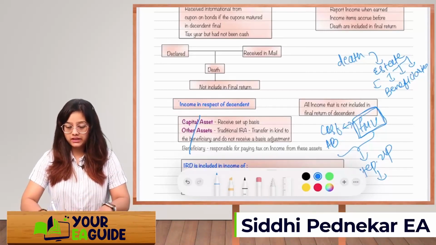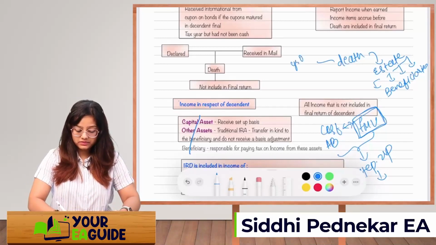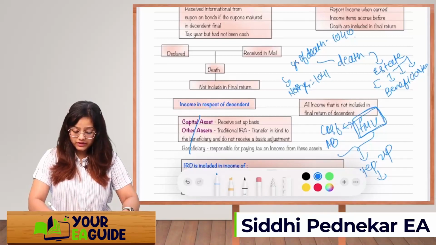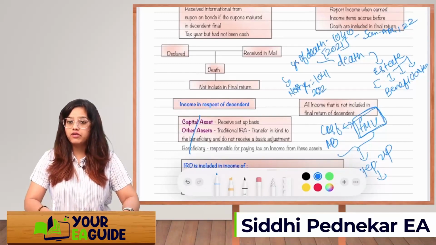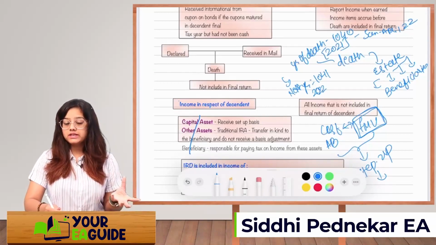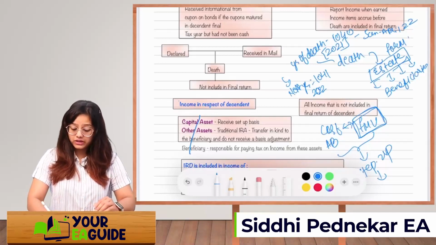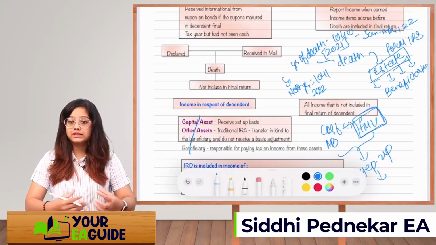So whenever there is a death, in the year of death we will file 1040. In the next year, we are going to file 1041. For example, if a person died between January and April 2022, for 2021 we are going to file 1040, and for 2022 we are going to file 1041. Now all the assets are getting transferred to the estate. So what will the estate do? The estate will file a form with the IRS giving the information of all assets.